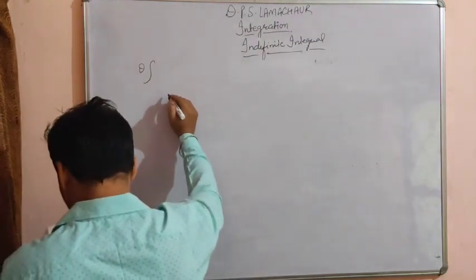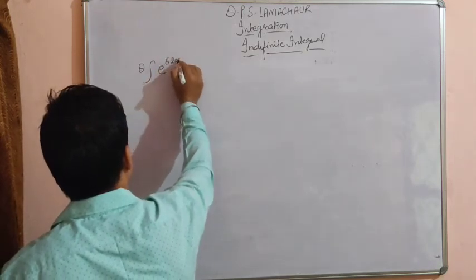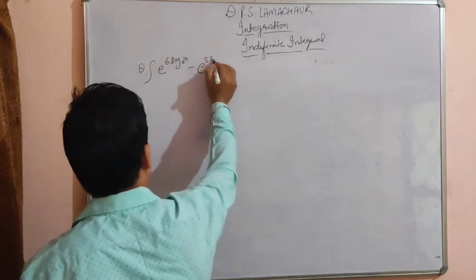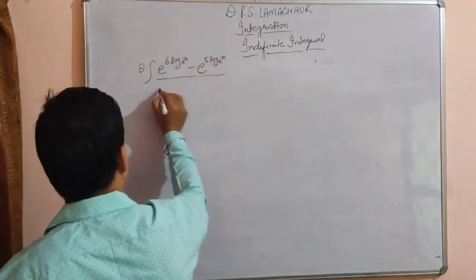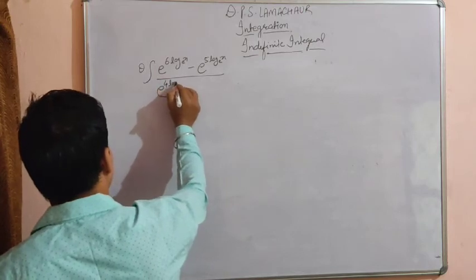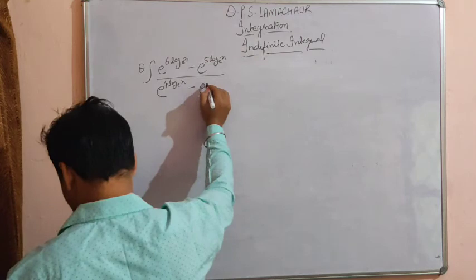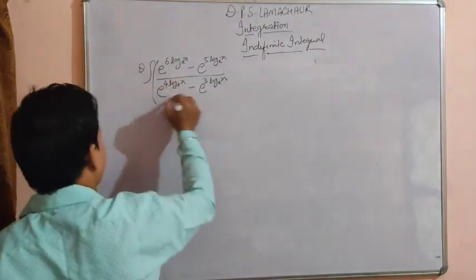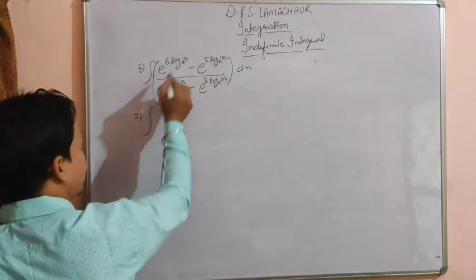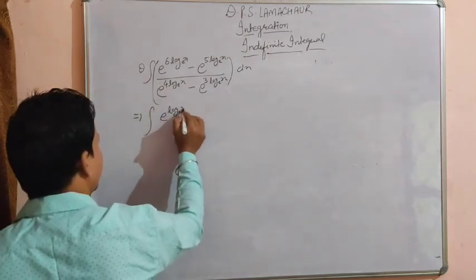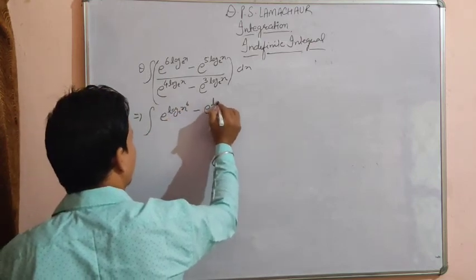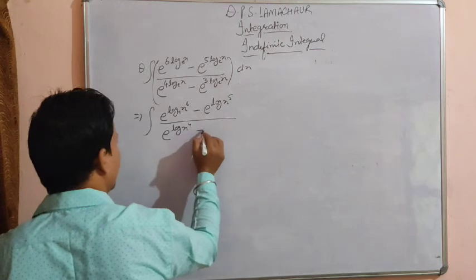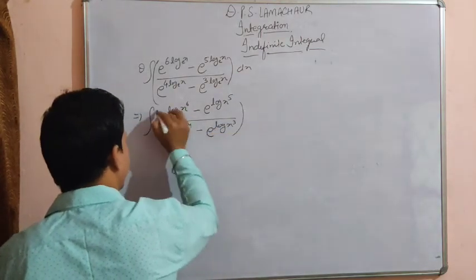Question: integration of e to the power 6 log x base e, minus e to the power 5 log x base e, upon e to the power 4 log x base e, minus e to the power 3 log x base e. Okay, we have to find out the integration of this function. So first we can write it like e to the power log base e x power 6 minus e to the power log x power 5 divided by e to the power log x to the power 4 minus e to the power log x cube. Okay, we can write it like that.